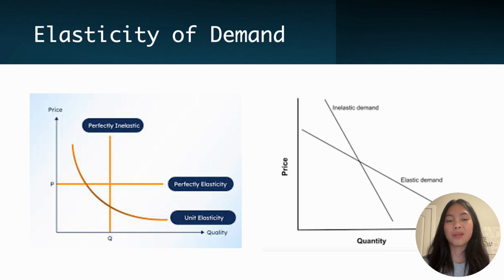So an inelastic demand is when buyers are not sensitive to price changes. So there's barely a change in the quantity demanded. And elastic demand is when buyers are really sensitive to price changes and quantity demanded goes lower.